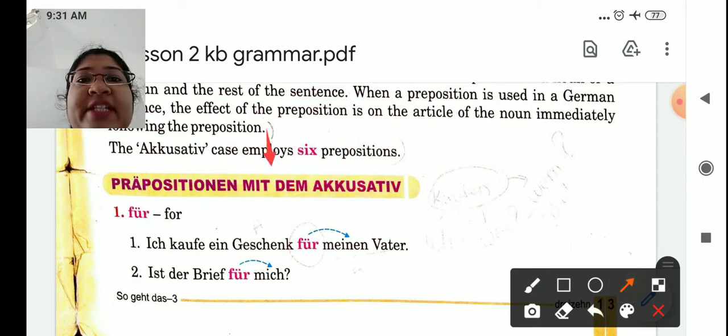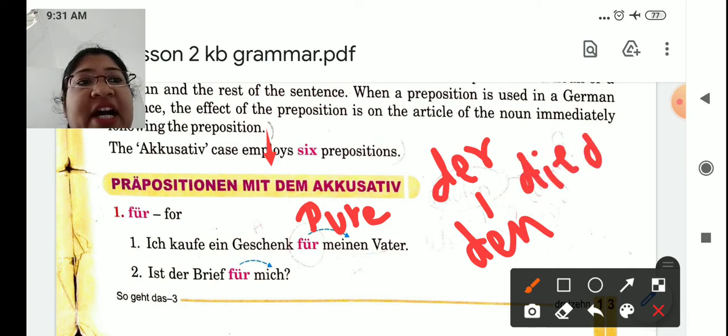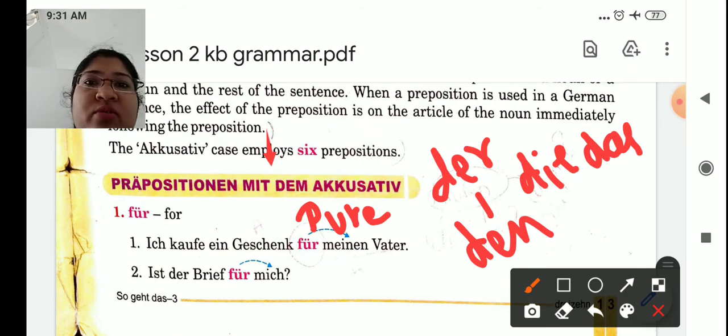Now the first is preposition mit dem dat, accusative. These prepositions are also called pure accusative prepositions. Means what? Whatever will come after this preposition, you have to apply the accusative case. Means if the article is there, you have to change it to den. For die and for das, it remains the same in accusative. Same if there is any possessive pronoun, that also you have to convert into accusative, and personal pronoun also in accusative case if this preposition comes.